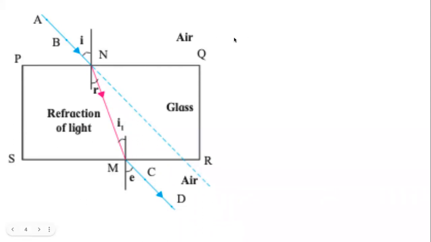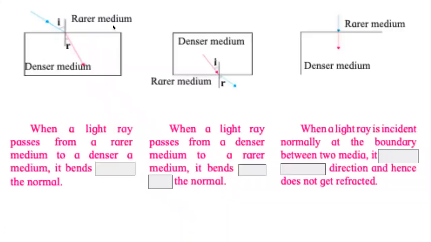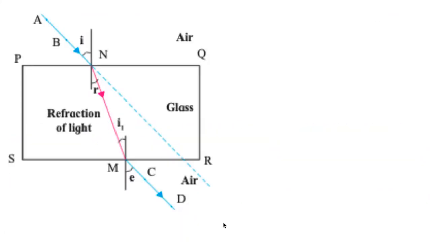Now this is say a ray. This is refraction 1 and this is refraction 2.